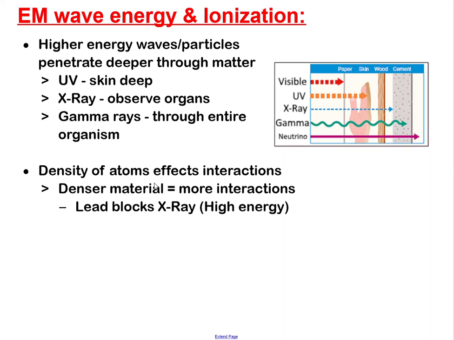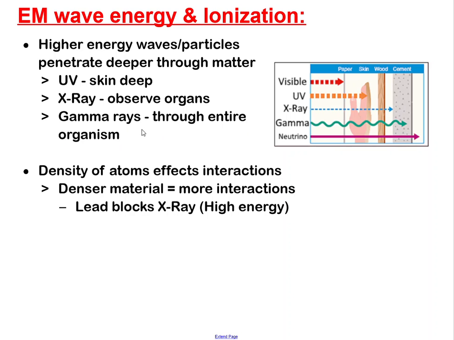Okay, we talked about this. Higher energy waves can penetrate deeper. So with UV, you could get burnt in the sun every day for your entire life and you're never going to get kidney cancer, right? Your kidneys are buried deep inside. UV only has enough energy to penetrate your skin cells, the outermost layer. X-ray, on the other hand, can go all the way through your skin, but things like lead, which are really, really dense, will stop it.